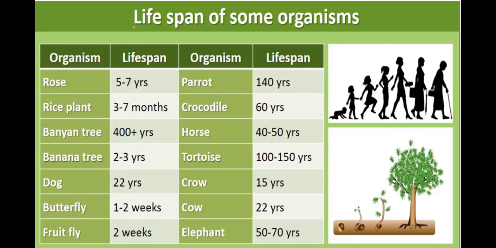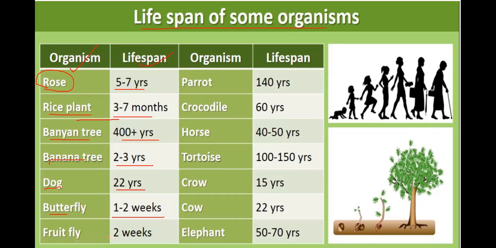So lifespan of some organisms. So here there is a table. Organism, lifespan. So rose completes its lifespan within 5 to 7 years. Rice plant 3 to 7 months. Banyan tree 400 plus years. Banana tree 2 to 3 years. Dog 22 years. Butterfly 1 to 2 weeks.